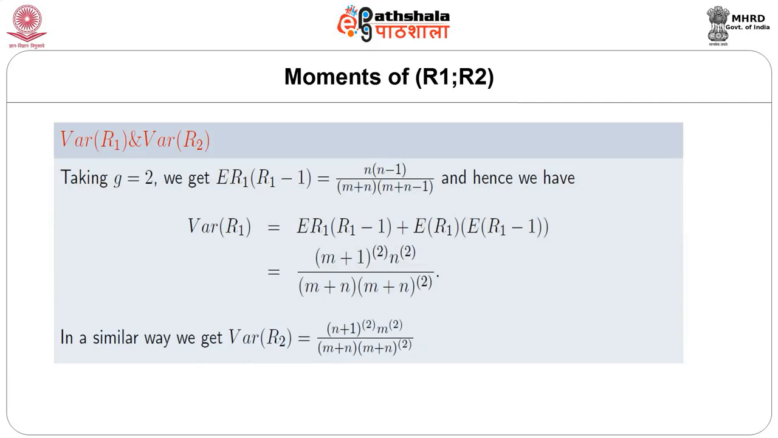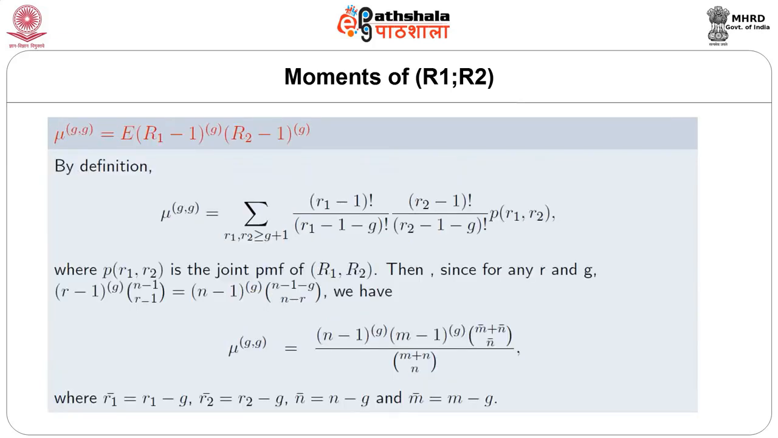Similarly, for getting the variances, we take g equal to 2 and get the factorial moment, the expected value of r1 into r1 minus 1, and using the relation that variance of r1 equals expected value of r1 multiplied by r1 minus 1 plus expected value of r1 minus the square of the expected value of r1, we get the variance. In a similar way the variance of r2 can be obtained.